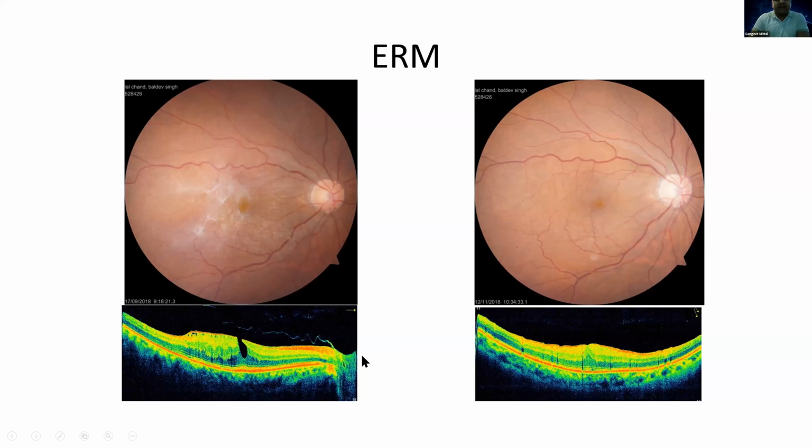So once we had done the surgery, the epiretinal membrane, you can see in the scan, has gone, and the contour of the fovea is getting normalized. This was a pseudo-hole which was created by the epiretinal membrane.